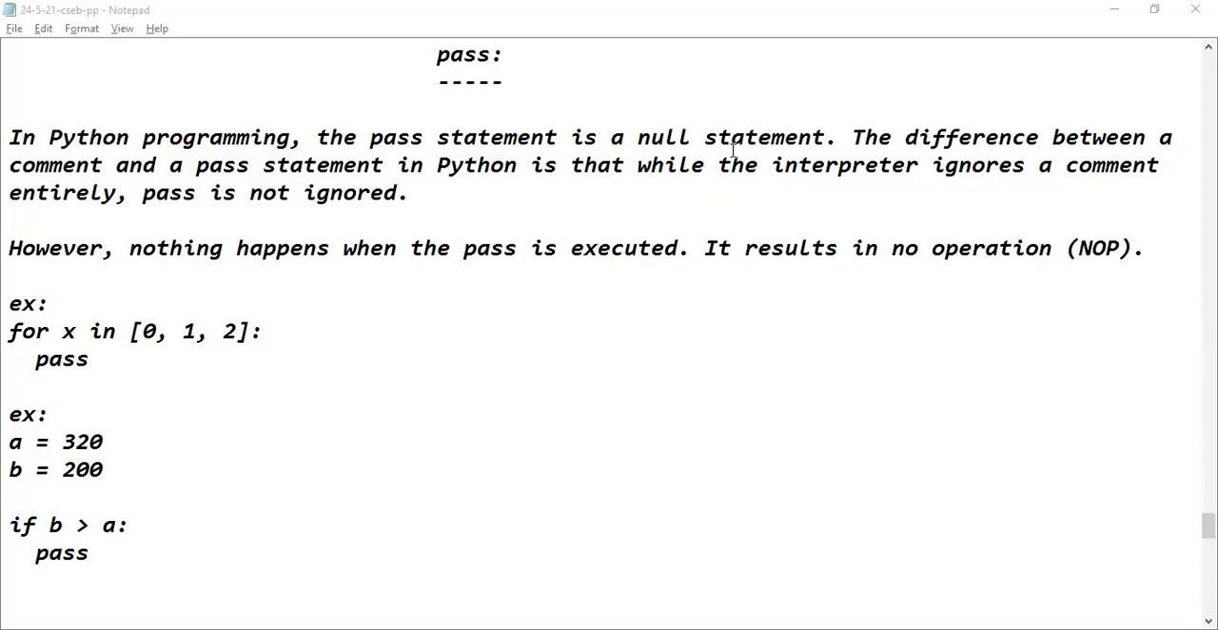Are you able to see the notepad editor? Yes, sir. Okay. Once we finish the topic of unconditional branching statements, we will move towards the nested loops concept. After completing nested loops, we will look into input output statements. Is it okay for you people?